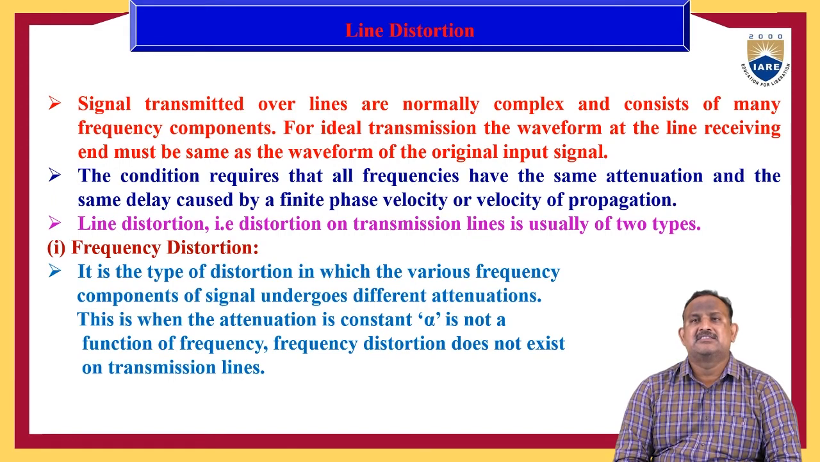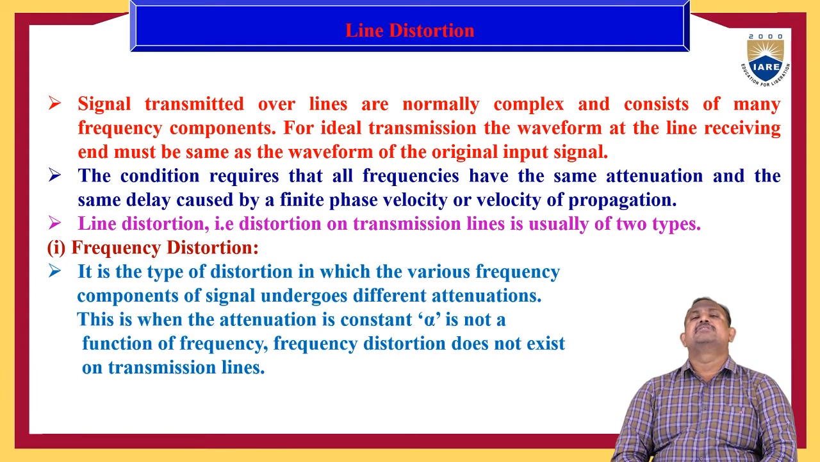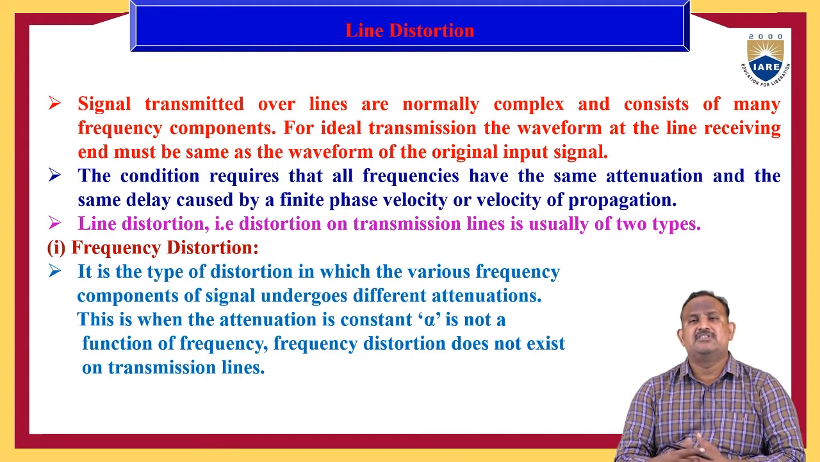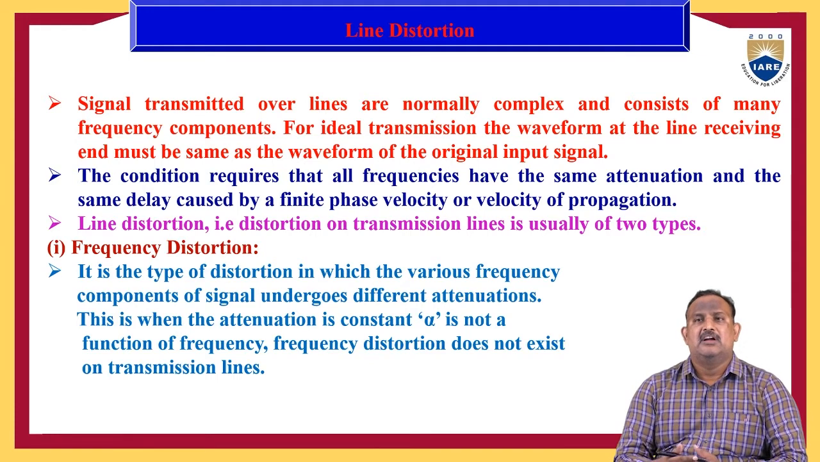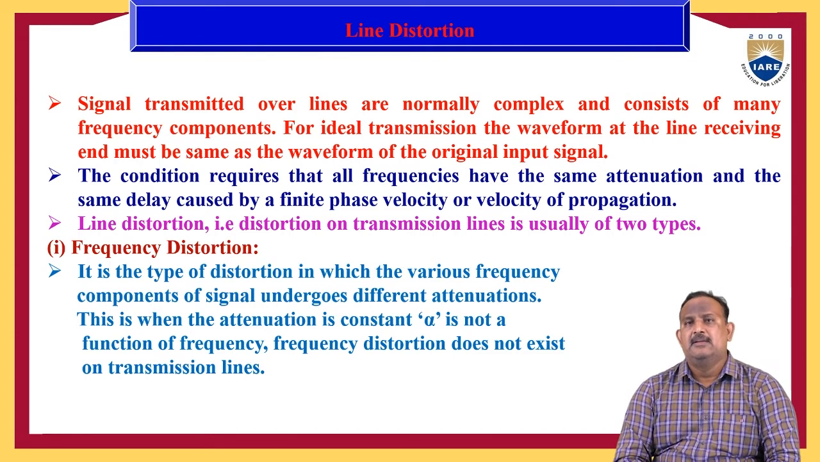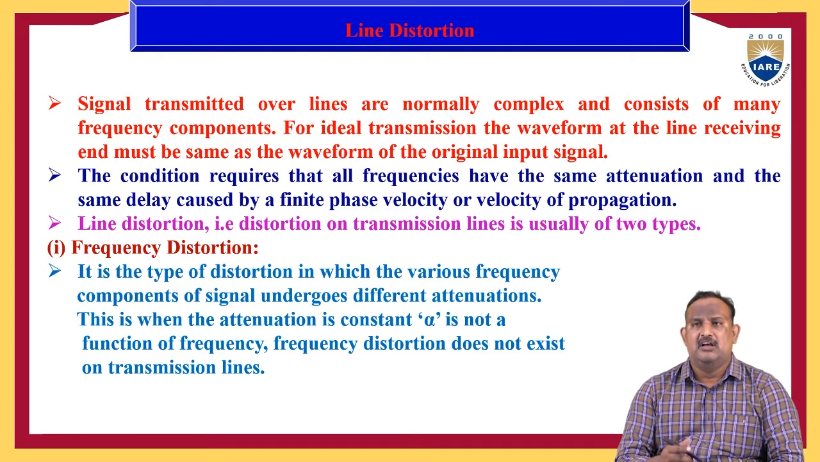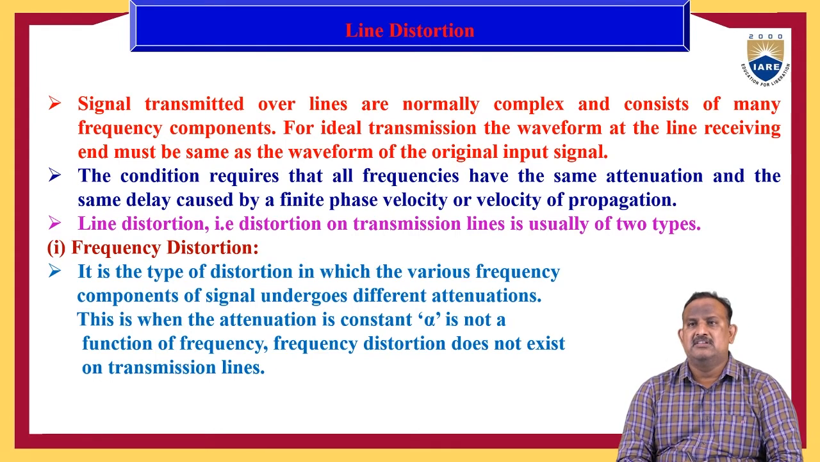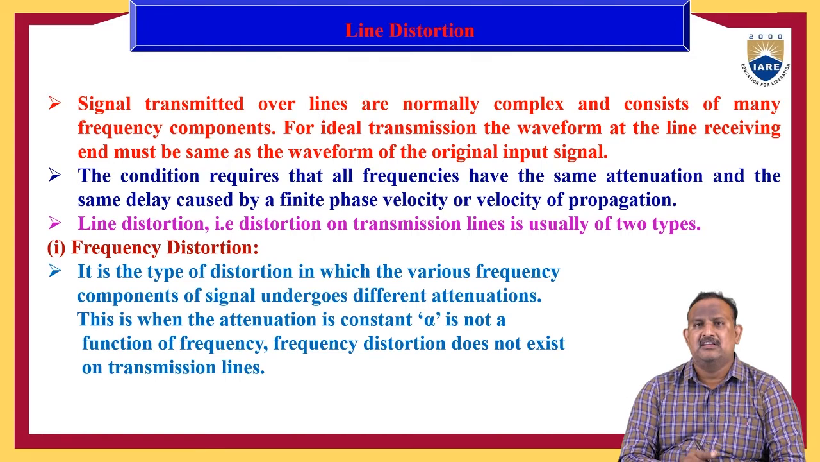So here the line distortion or distortion on a transmission line is usually of two types. So there are two types of distortion. First one is frequency distortion. So here we can define the frequency distortion as a type of distortion in which the various frequency components of a signal undergo different attenuations. So this is when the attenuation is constant, alpha is not a function of frequency, and frequency distortion does not exist on a transmission line.